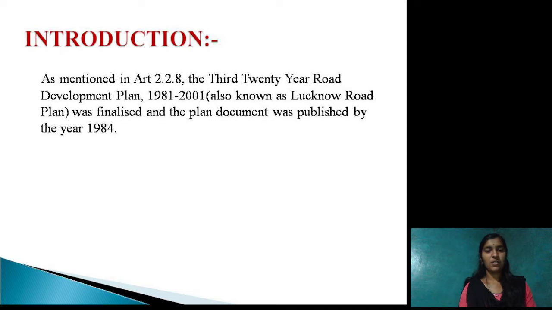Introduction. As mentioned in Article 2.2.8, the third 20-year road development plan 1981 to 2001, also known as the Lucknow Road Plan, was finalized and the plan document was published in 1984. The third 20-year plan is also known as the Lucknow Plan. It was finalized in the year 1984.